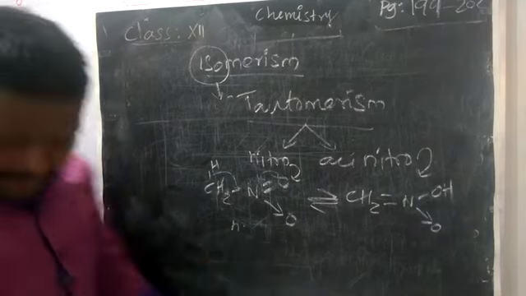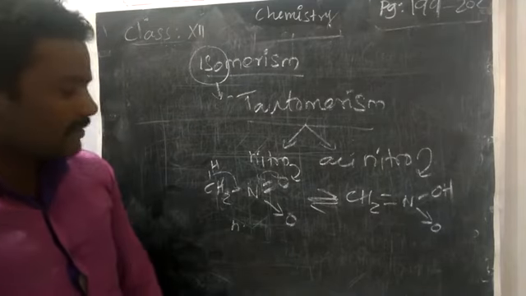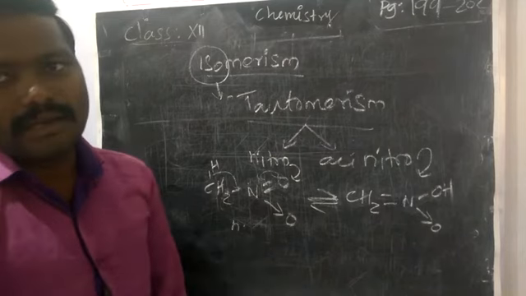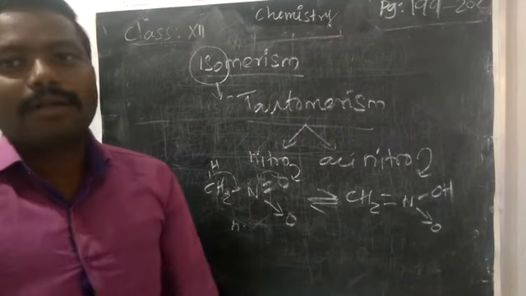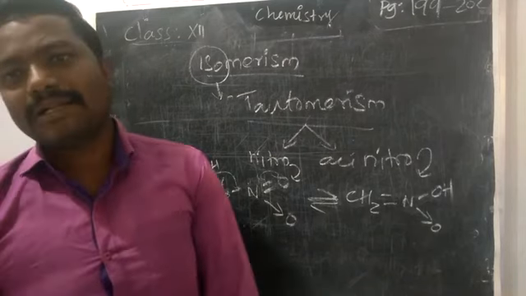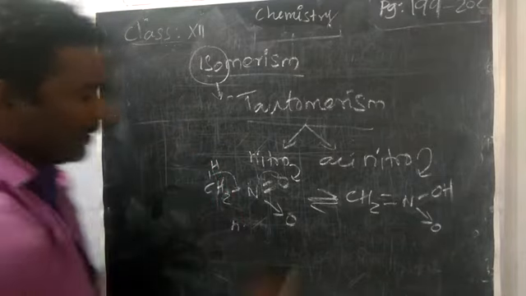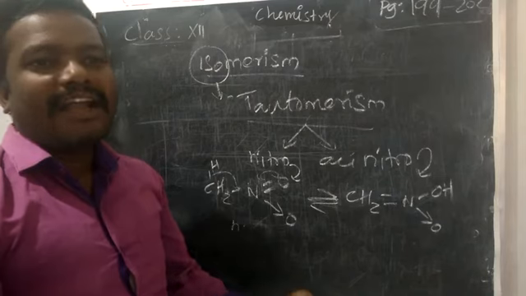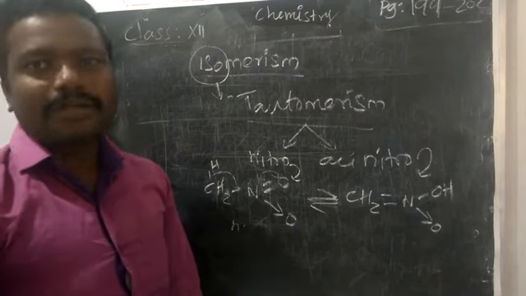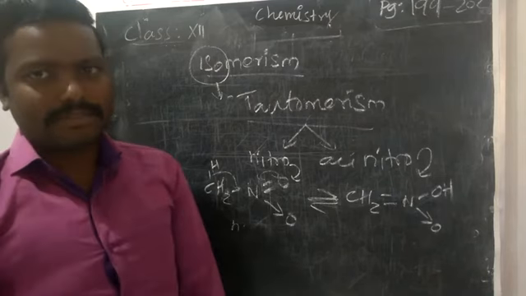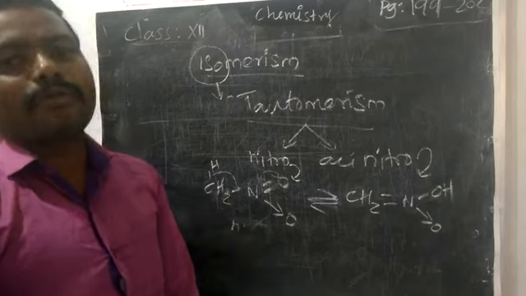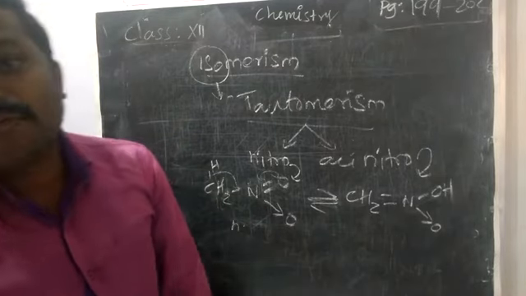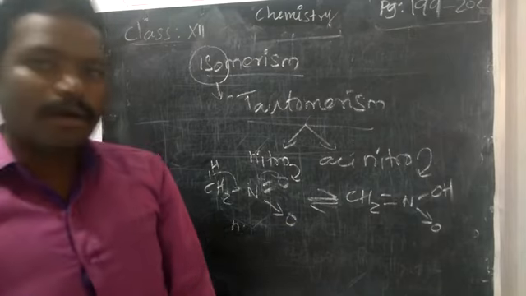Then it gives a color with neutral ferric chloride, FeCl3, producing a brownish reddish-brown resin or precipitate. The nitroform cannot maintain an ionic nature, so it does not conduct current fast and is not a good conductor of electricity, but the acinitroform is a good conductor of electricity because it can form ions.